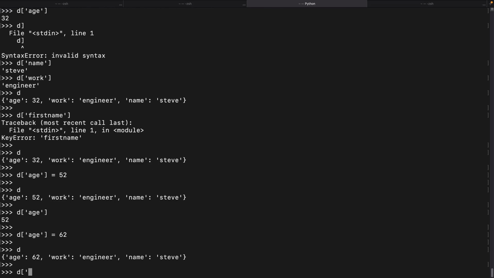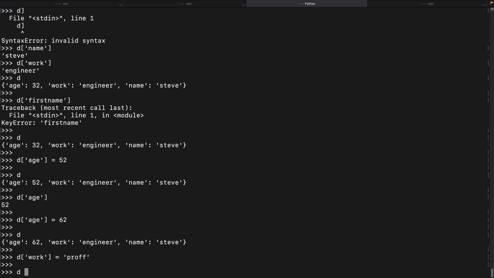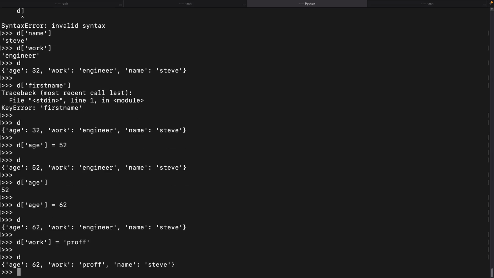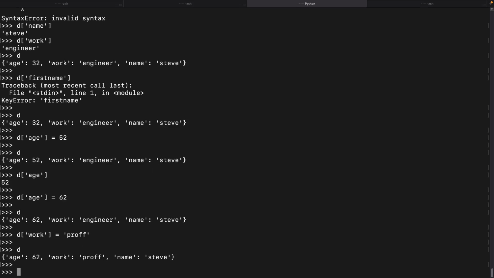You can update the work in the dictionary because these are mutable. Now you see work is updated. We will further discuss dictionary methods.